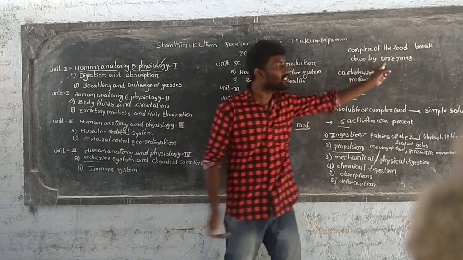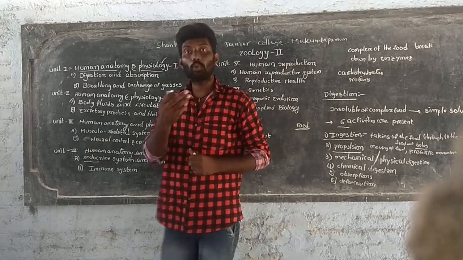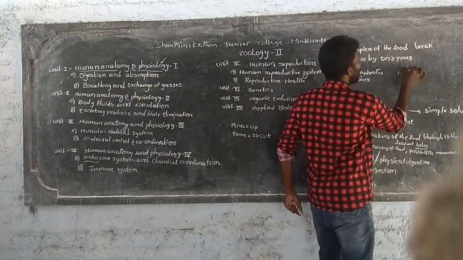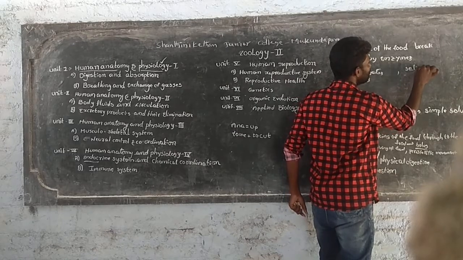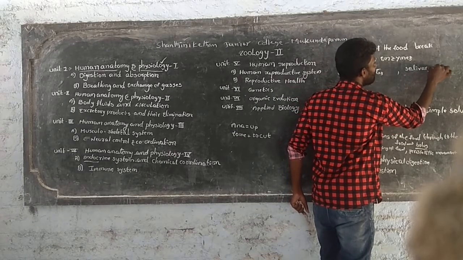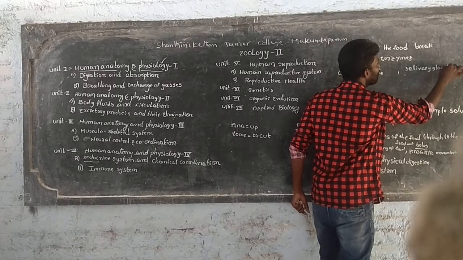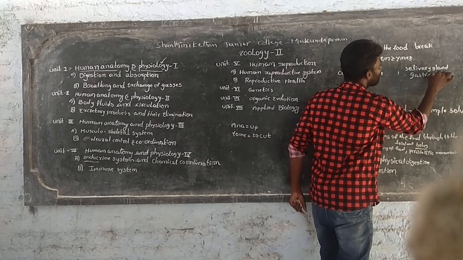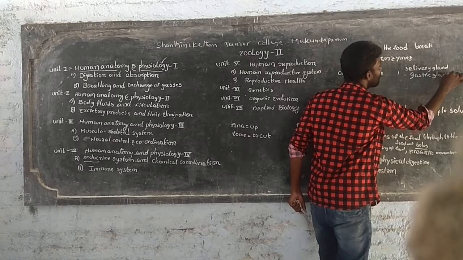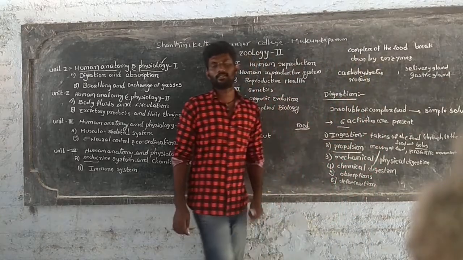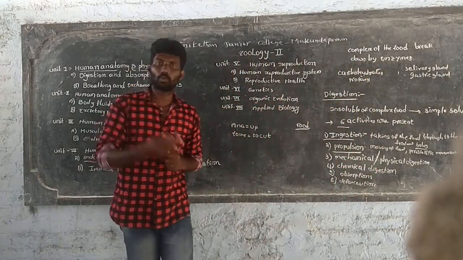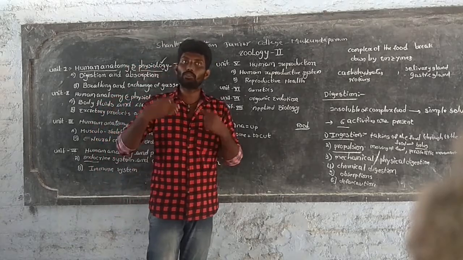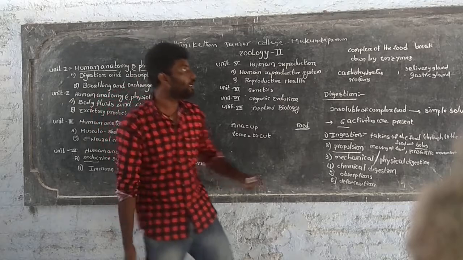These enzymes are secreted by the digestive glands. Digestive glands like salivary glands, gastric glands, as well as the pancreas. These are all digestive glands. These digestive glands secrete digestive juice, and this juice contains enzymes.